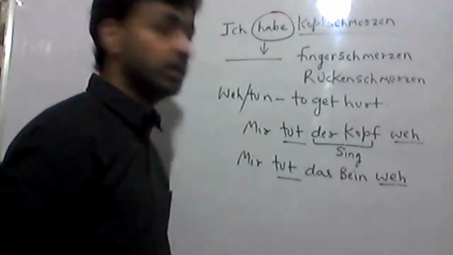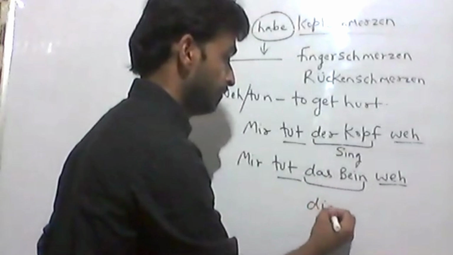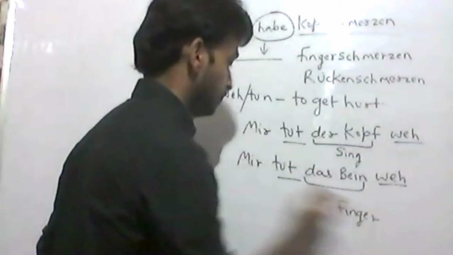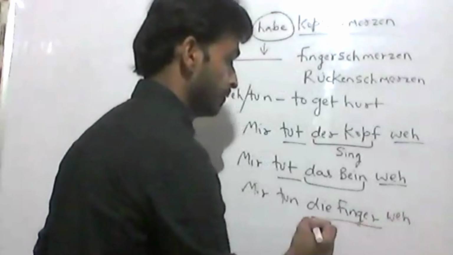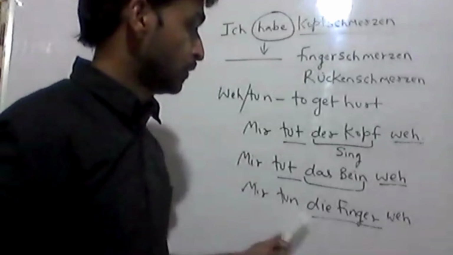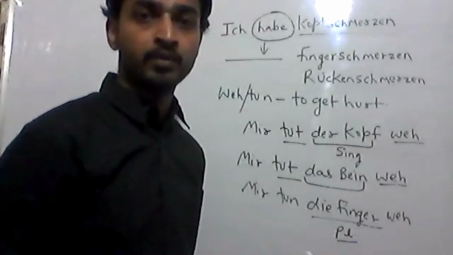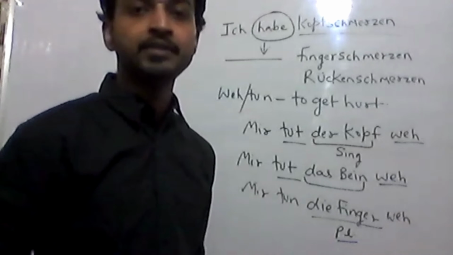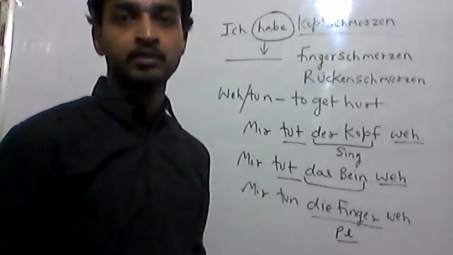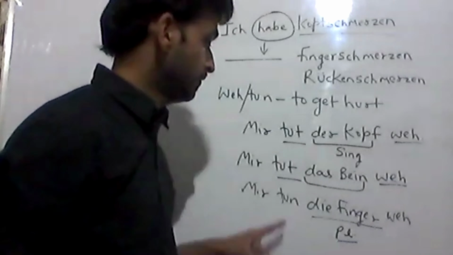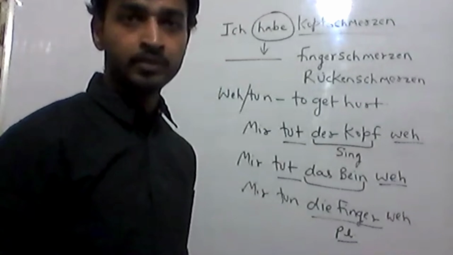Körperteile. If it's plural, suppose I use the body parts in plural, the fingers, it means I have pain in more than one. So mir tun die Finger weh. Tun, because the fingers are plural. I'm using it for the plural form. Mir tun die Finger weh. I'm getting hurt in more than one finger, might be 2 or 3 fingers. I have pain in my 4 fingers, 2 fingers. So this is tun. Mir tun die Finger weh. I hope it's clear to you. Now we proceed.